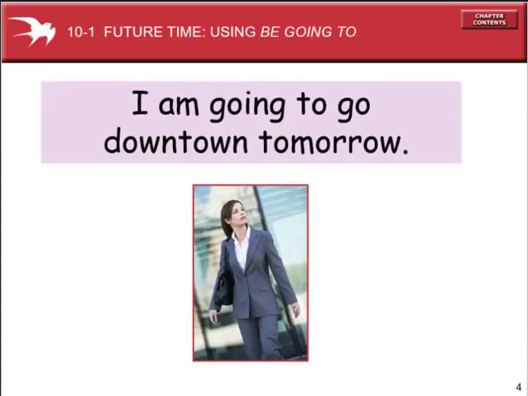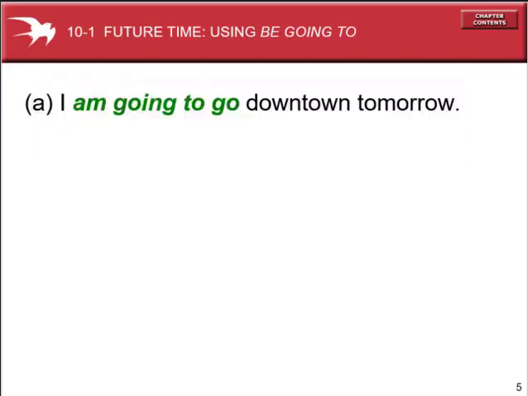I am going to go downtown tomorrow. So be plus going to plus infinitive indicates the future tense. Here, tomorrow is the future indicator. So look, I am going to go downtown tomorrow. Be plus going to plus infinitive indicates the future, expressing future time.